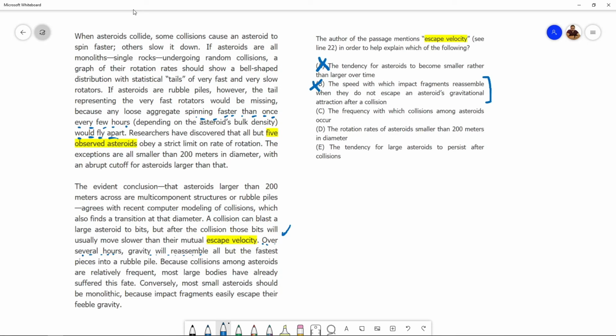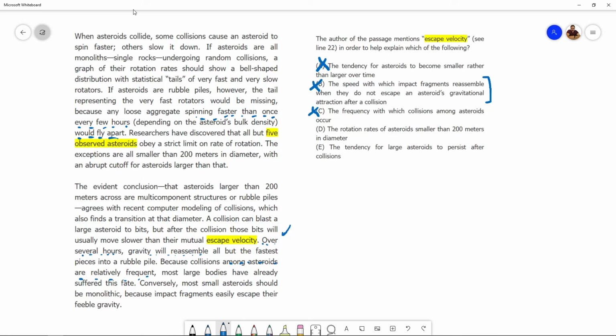C: The frequency with which collisions among asteroids occur. Does the passage mention escape velocity to explain the frequency of collisions? Do we know the frequency of collisions? Well, we know that collisions among asteroids are relatively frequent. So we know something about the frequency of collisions. However, does the frequency of collisions have anything to do with escape velocity? At least not given in the passage. C is incorrect.